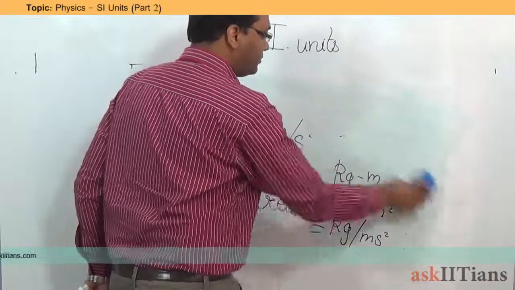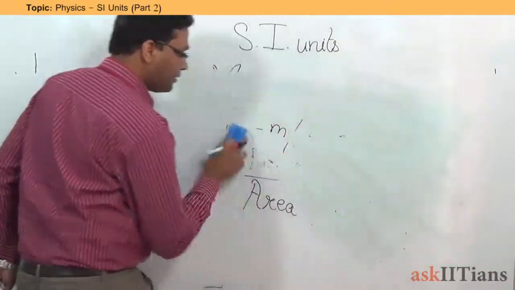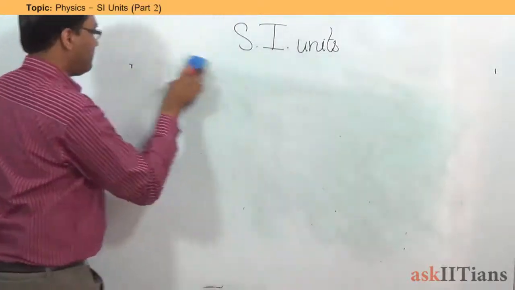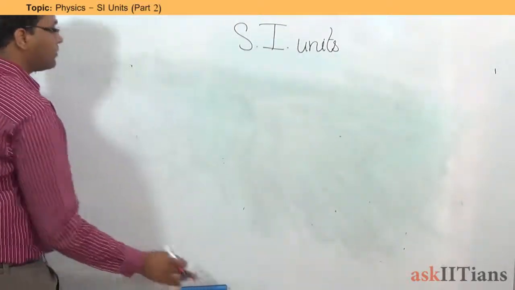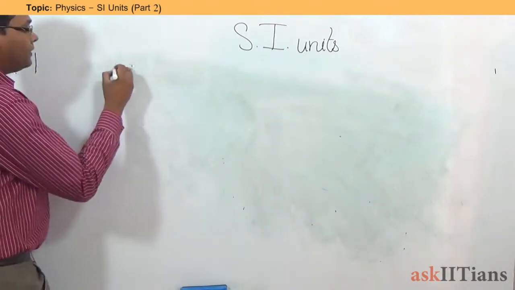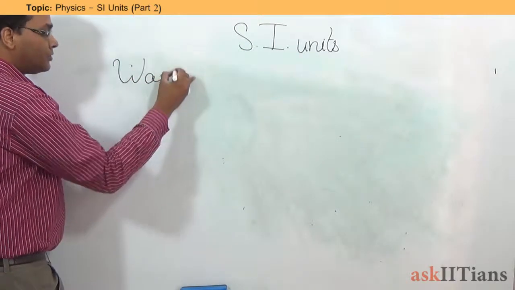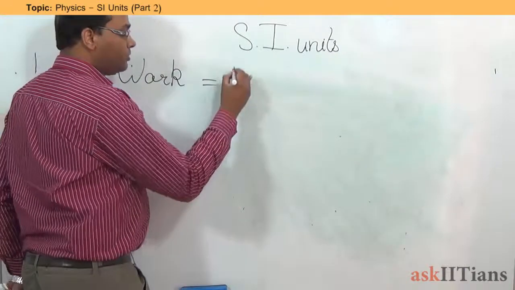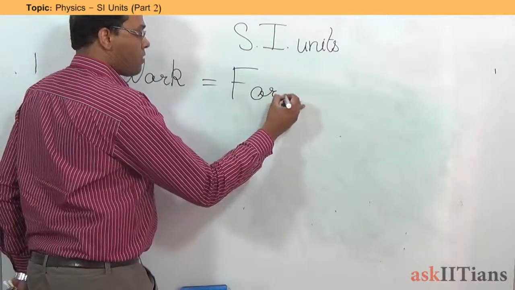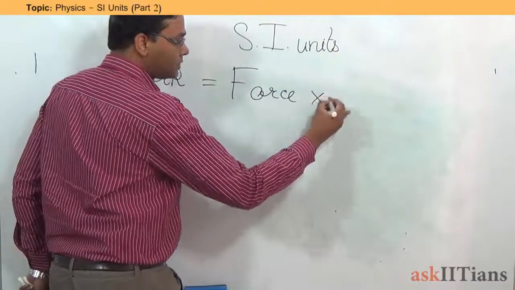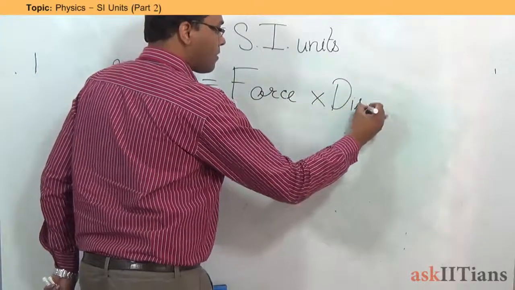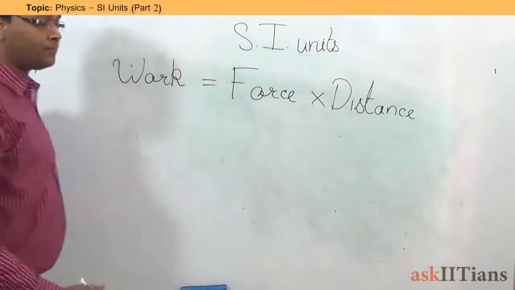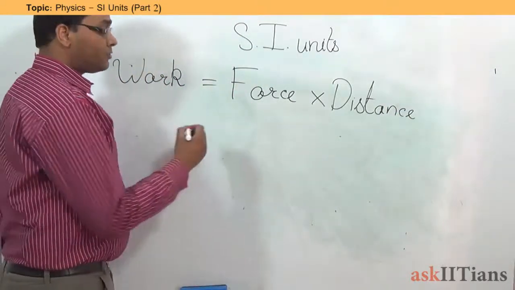Finally, let me tell you about work and then we proceed further. What is the unit of work? Work is equal to force into distance.